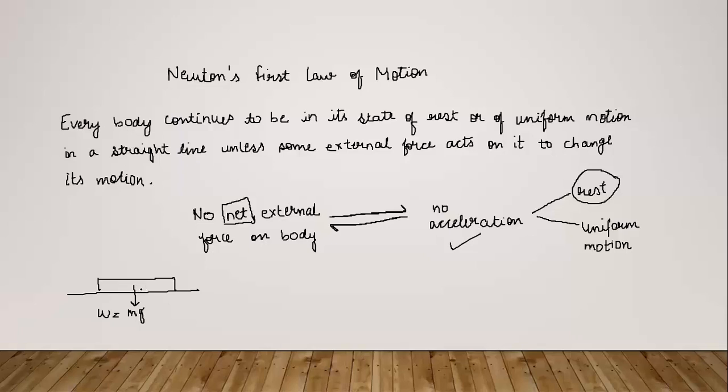That means how can it be zero? If one force is acting on a body, there must be another force acting on that body, equal in magnitude and opposite in direction. This force is known as the normal reaction, generally denoted by the letter N. And we can conclude that the magnitude of N will be equal to the weight of that object, which is equal to mg. So this is the outcome.